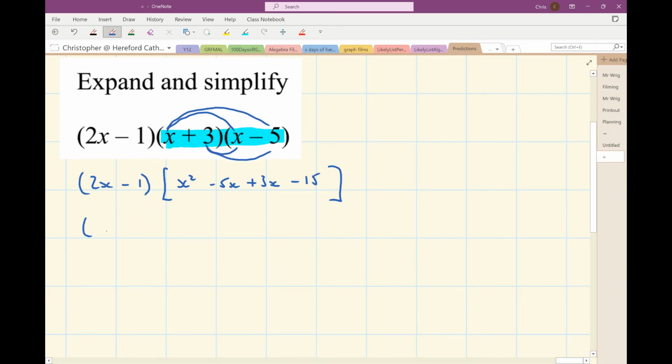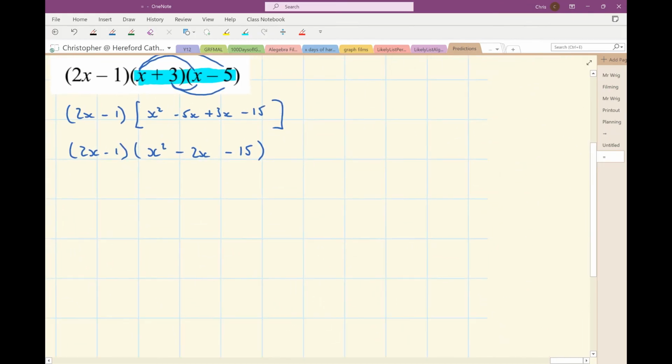So what I've got here is I've got 2x minus 1 multiplied by x squared minus 2x minus 15. Right, let's just write that down so I've got a bit more room. 2x minus 1 multiplied by x squared minus 2x minus 15.